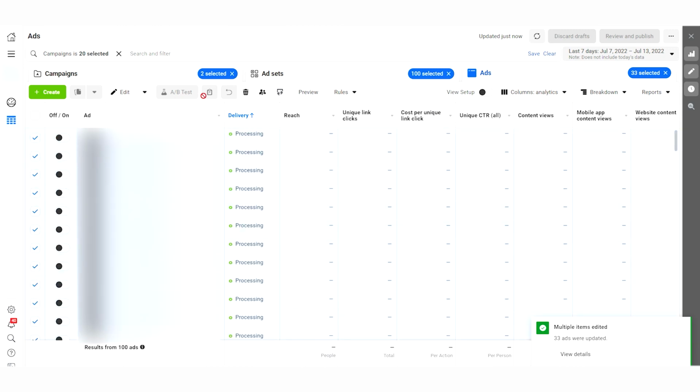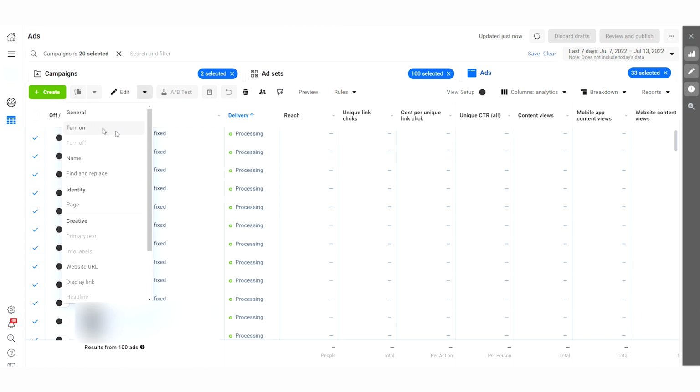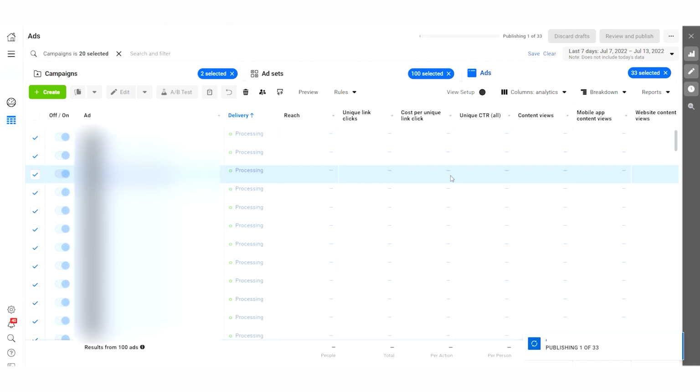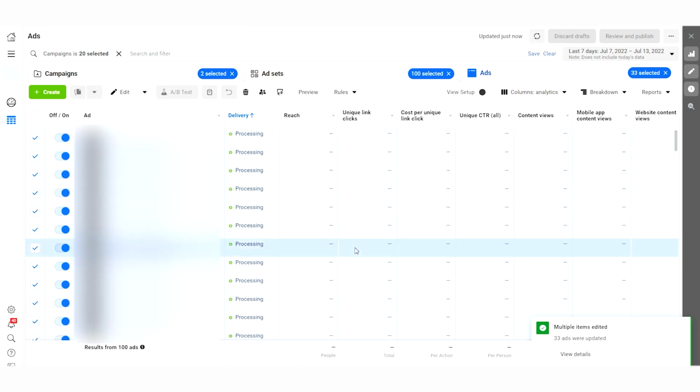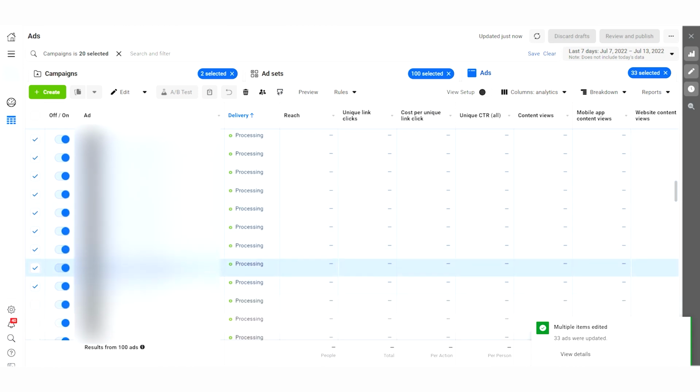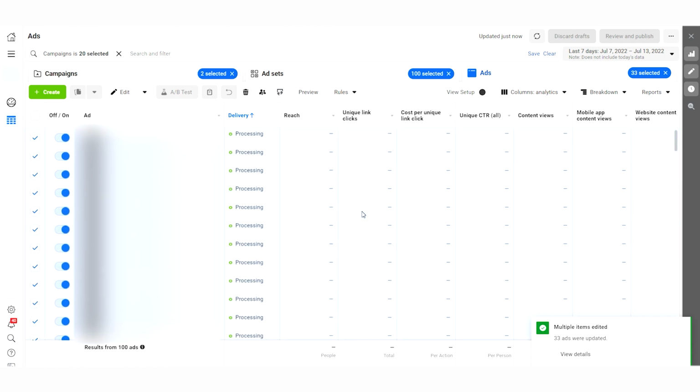And now I'm going to pick them again. You can see that they're processing, okay? So I'm going to turn them on again and publish. They're going to be processing, and now you will see that some of them are not going to be rejected in the second phase, and some of those are going to be rejected. You're going to do this again and again and again until you have some success. So these are the ones that are still processing, and we're going to see by just refreshing.